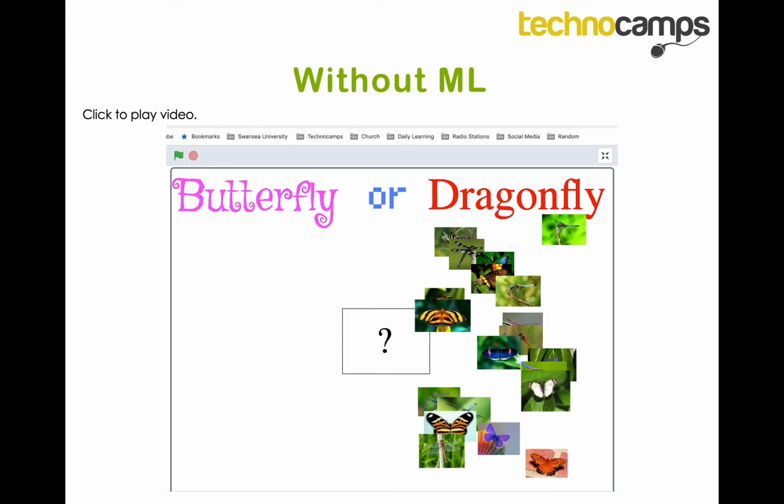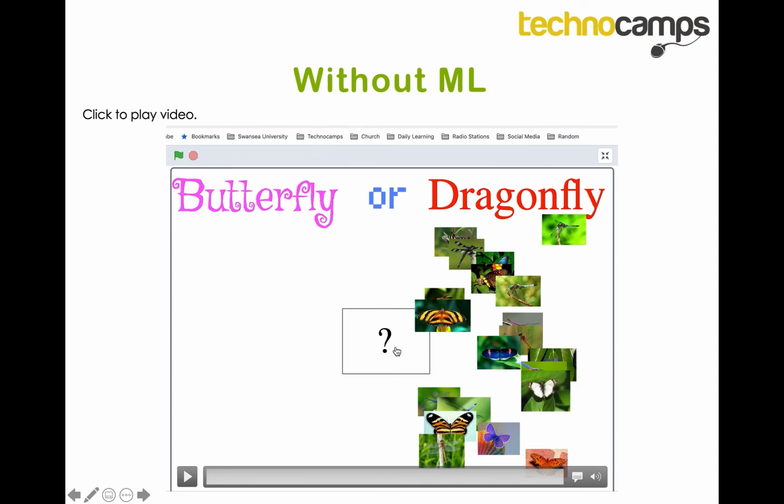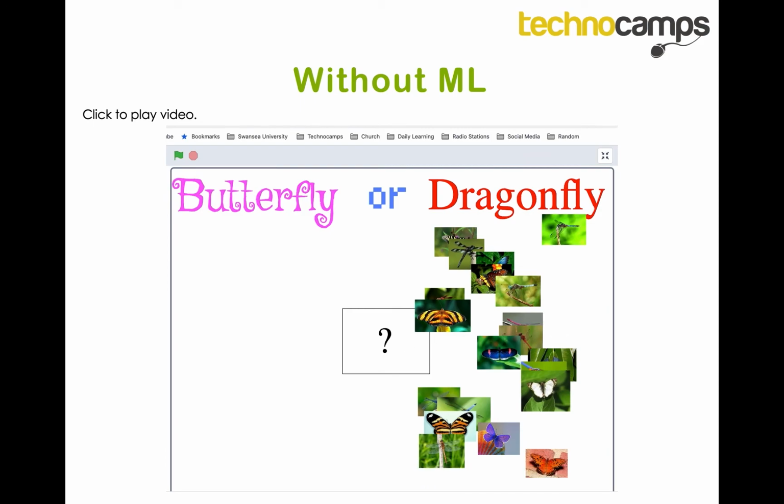Now the reason for this is that without machine learning, the computer doesn't know the difference between the two. All it's done is say, okay, I don't really know what this image is, I'm just going to pick one or the other. I'm going to say that it's a dragonfly. And it does that over and over again. It keeps saying, I don't know what it is, my default guess is dragonfly, so I'm going to put it in the dragonfly pile. And that's why it's not separated them into butterflies or dragonflies.